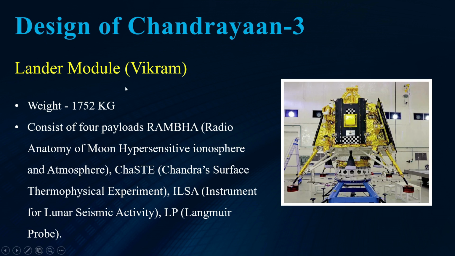Now this is the lander module, named Vikram. So you can see this is the lander. Its weight is almost 1752 kg. Now it consists of four payloads. The payloads, in the sense, you can say, are the machines or the sensors. So these are some machines or sensors, that is RAMBHA, that is Radio Anatomy of Moon Bound Hypersensitive Ionosphere and Atmosphere.